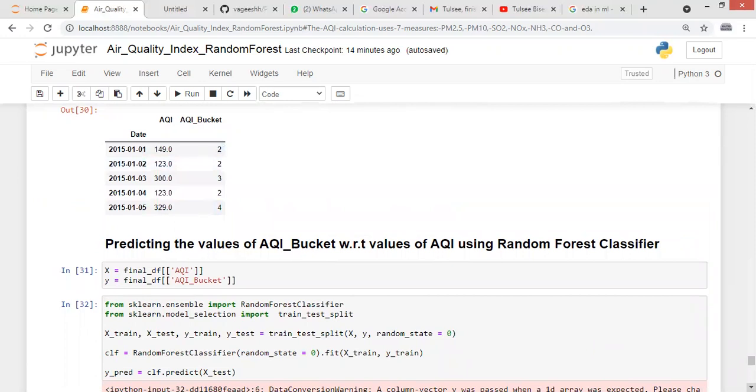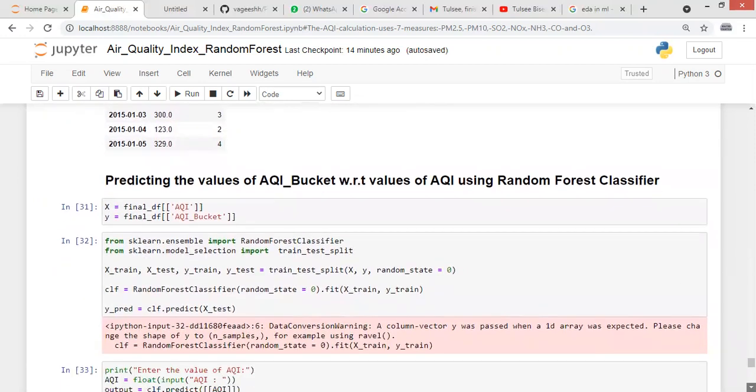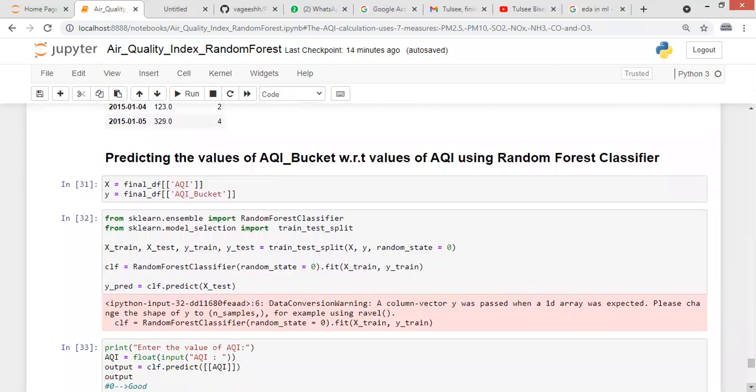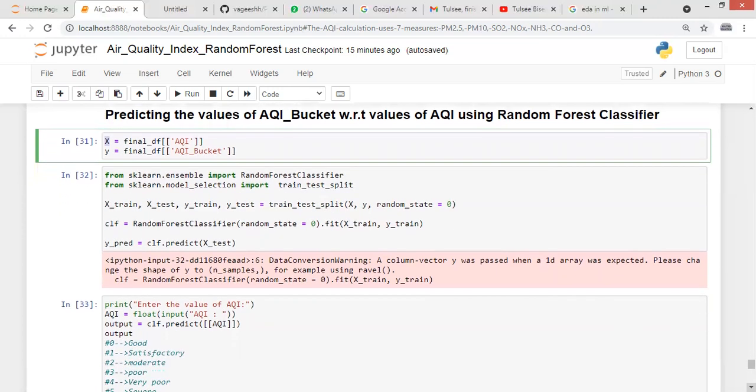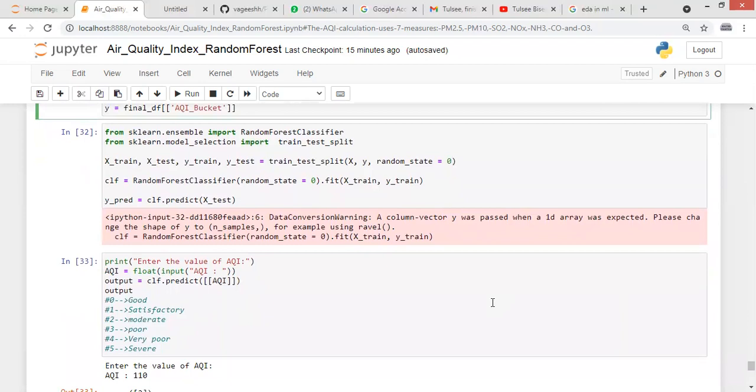I am using a random forest classifier to do the prediction. First of all, I have taken the AQI as my feature value and AQI bucket as my label value. Here I have imported the random forest classifier and the train test split module. And here I have created the classifier, and the prediction is done by this classifier.